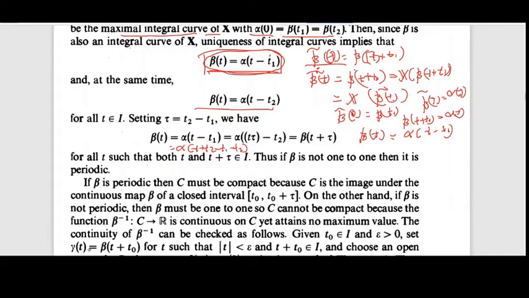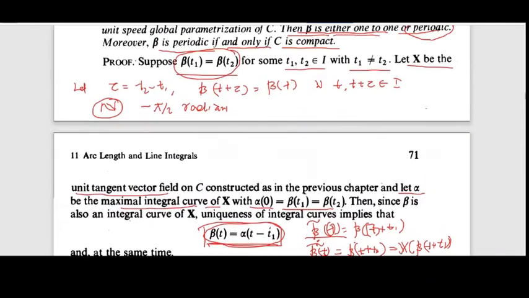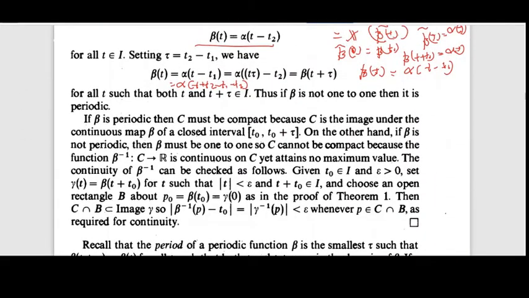We add and subtract t2. Then what is t2 minus t1? We take t2 minus t1 equal to tau. We substitute t2 minus t1 here, then we will get alpha of t plus tau minus t2.